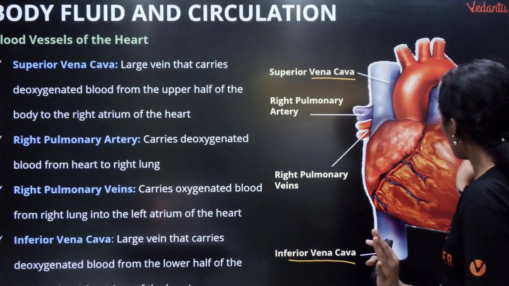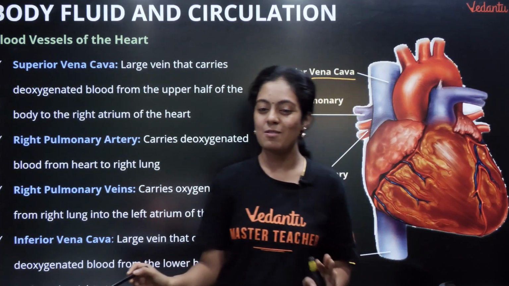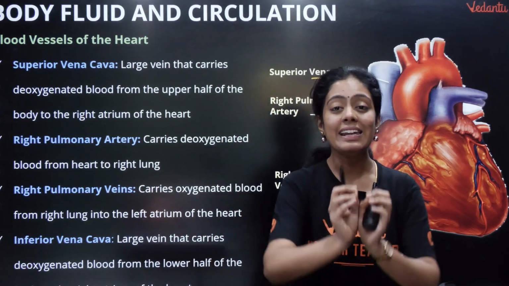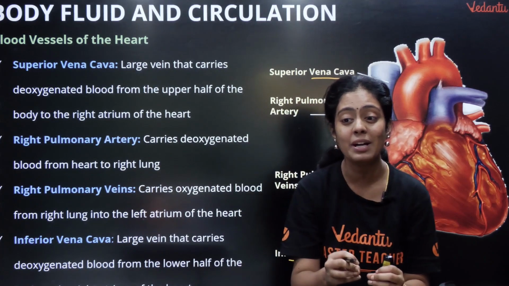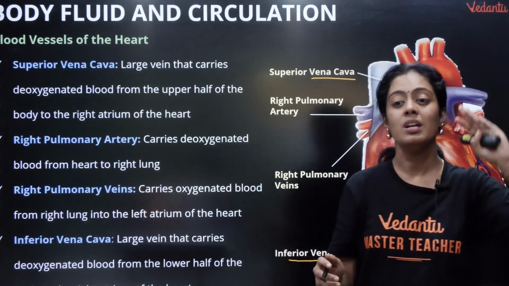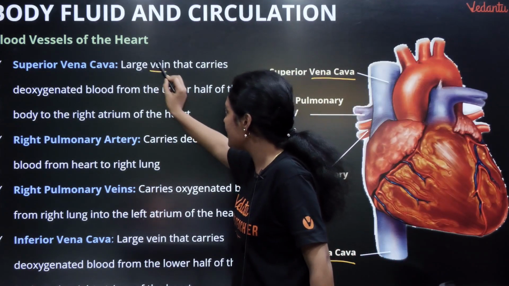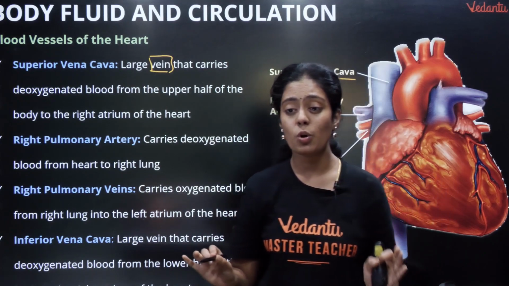மேம் இது ஏன் ப்ளூ கலரில் கொடுத்துருக்காங்க? நம்ம ஹார்ட்லேயே அதே மாதிரி ப்ளூ கலராக இருக்குமா? கிடையாது பசங்களா. This blue color is just to indicate that they carry deoxygenated blood. The blood which is filled with carbon dioxide and very less oxygen is called as the deoxygenated blood. So this vena cava are veins. Arteries and veins பத்தி இன்னும் கொஞ்சம் நிமிஷத்துல பேசுறேன், ஞாபகம் வச்சுக்கோங்க.